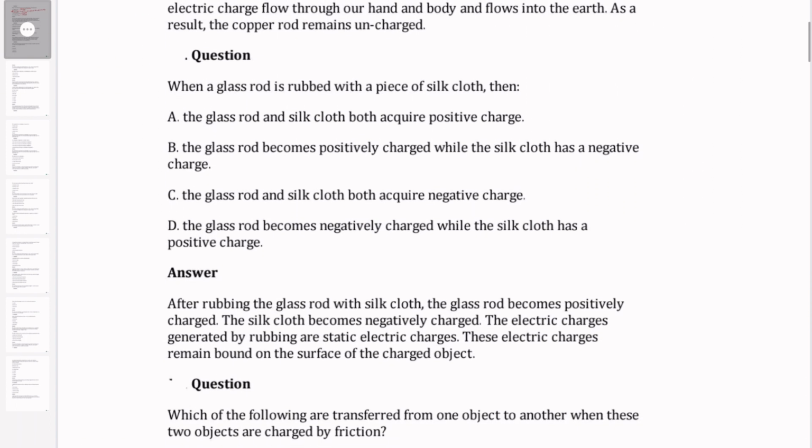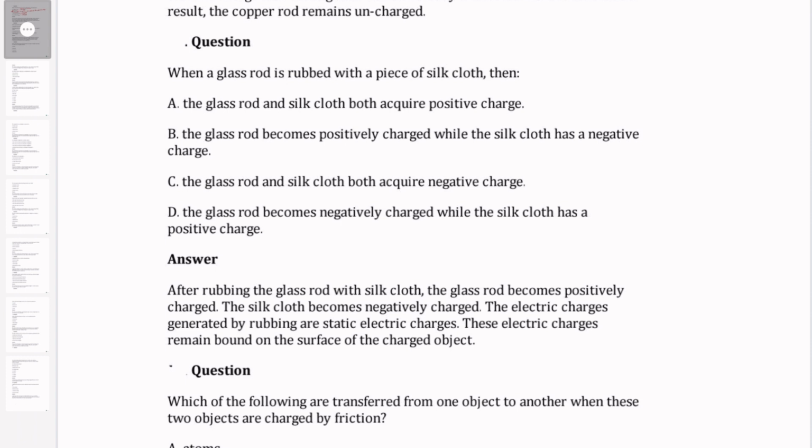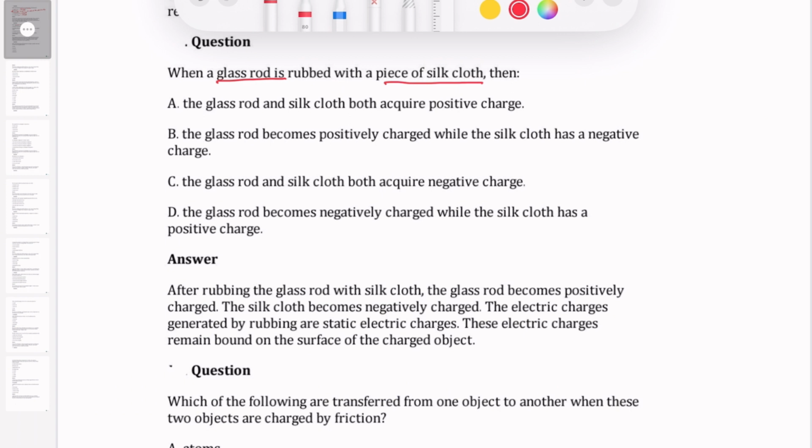Then, when a glass rod is rubbed with a piece of silk cloth, what happens? Always remember, the glass rod is always going to be positively charged, and the piece of silk cloth will become negatively charged. So the option is B. The glass rod becomes positively charged while the silk cloth becomes negatively charged. It is by convention. We have taken the glass rod as positively charged.